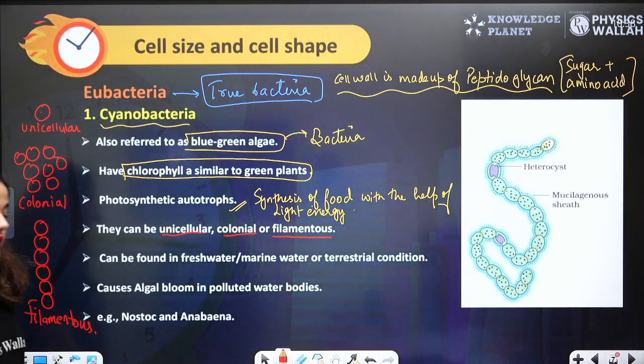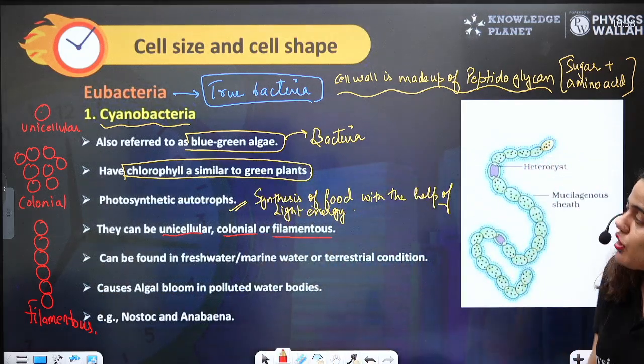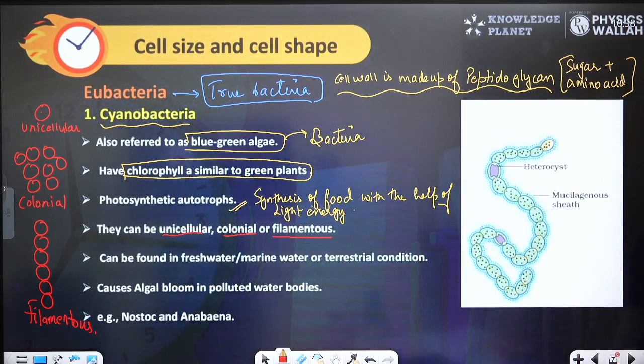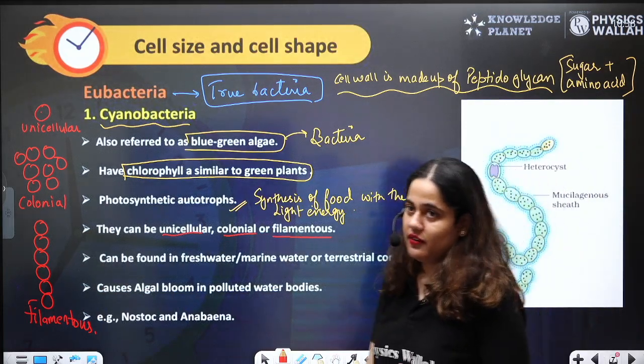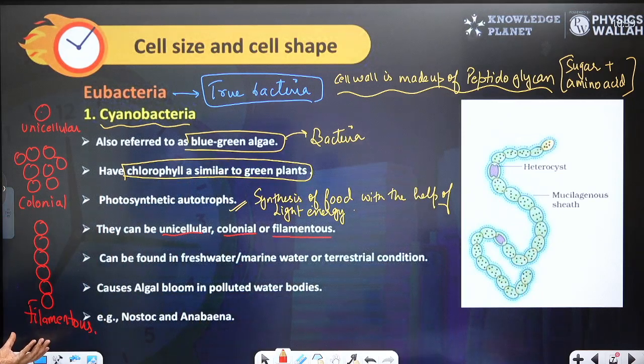Colonial and filamentous does not mean that they are multicellular, right? In colonial and filamentous forms, each cell is capable of doing its own function, but they like to live in a colony or filamentous condition.